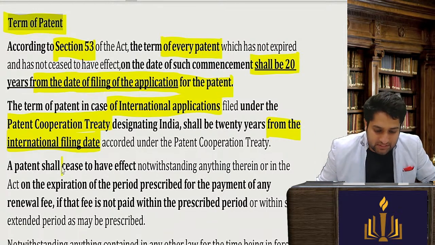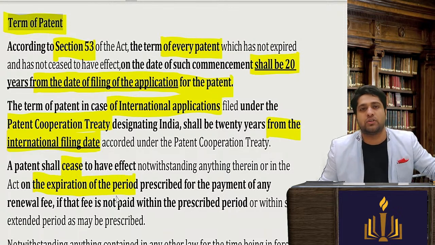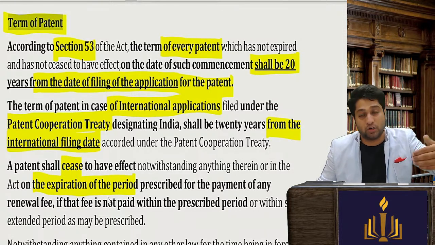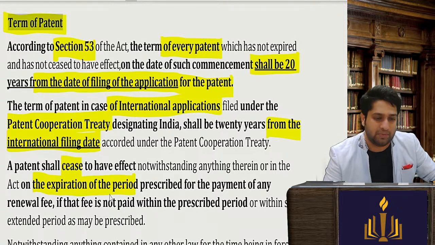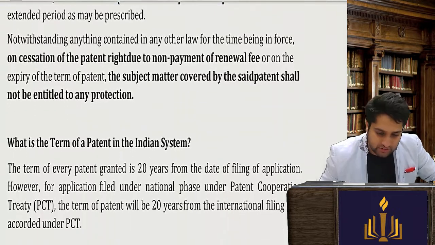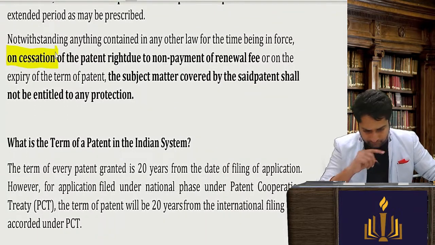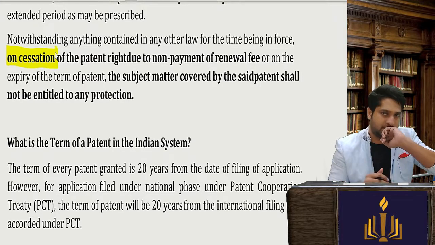A patent shall cease to exist on expiration of the period. So if the 20 years is over, it will expire and be in public domain. On cessation, he will not get any protection or exclusive right.